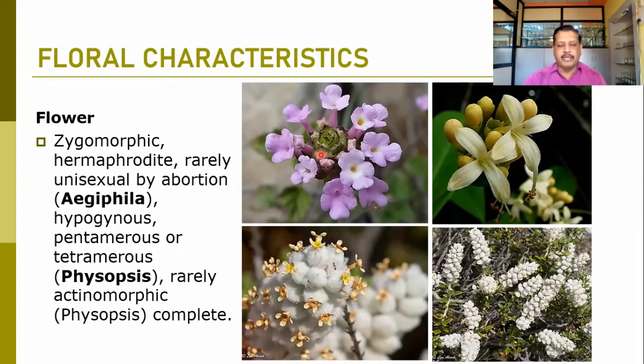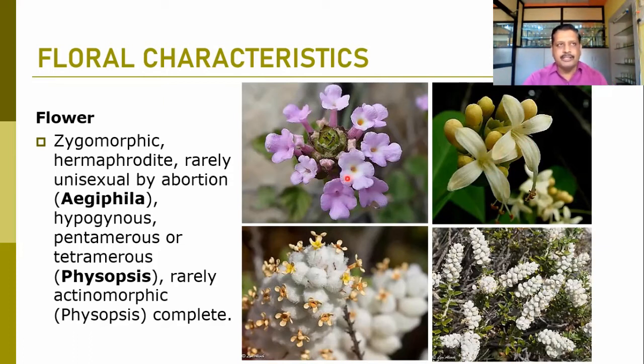They are mostly hermaphrodite, bisexual flowers, so that androecium and gynoecium, the male and female parts, are present in the same flower. Rarely unisexual flowers can be observed here, and this unisexuality can appear due to the abortion of one of the reproductive structures. Take the example of Aegiphila. This is the Aegiphila flower. It is actinomorphic, as well as showing the unisexual condition, male flower or female flower, by the abortion of one of the structures, androecial or gynoecial. So unisexuality can be observed in this Aegiphila flower.